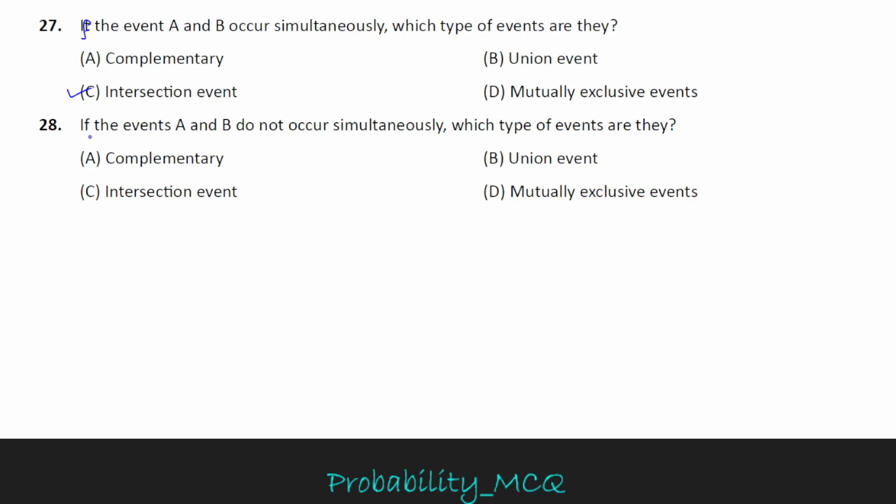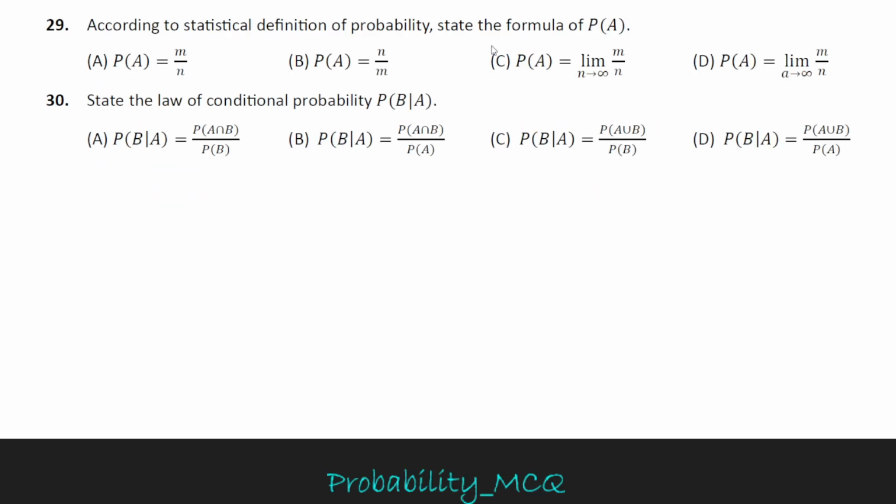Question number 28: if the events A and B do not occur simultaneously, when two events do not occur simultaneously, both the events are mutually exclusive events. So option D is correct for 28.